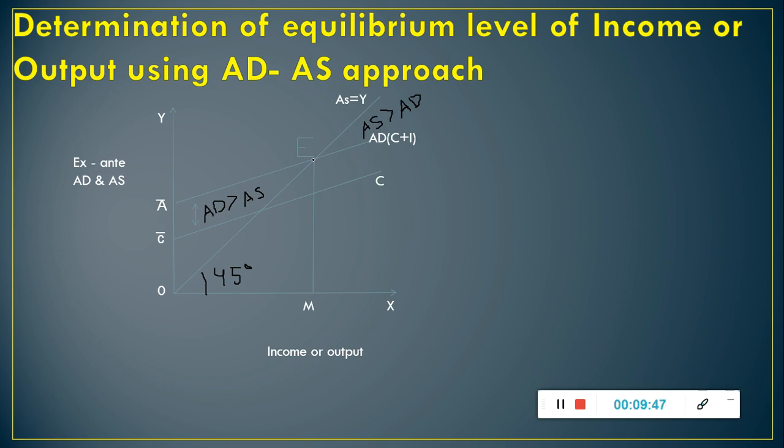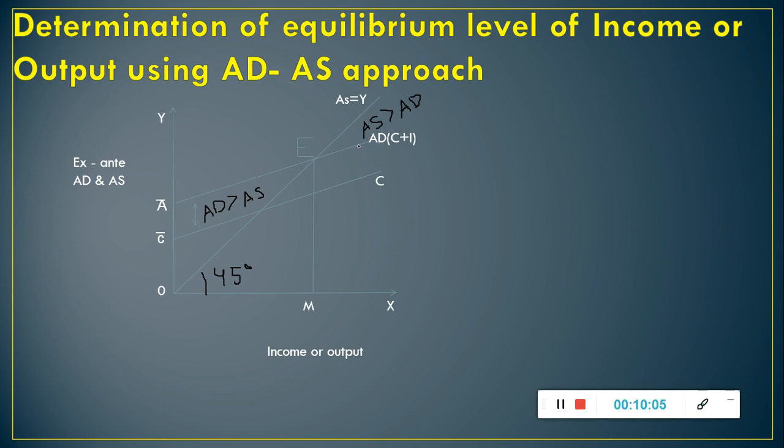And beyond point E, aggregate supply is greater than aggregate demand, which means here buyers are planning to buy less goods and services than producers are planning to produce.